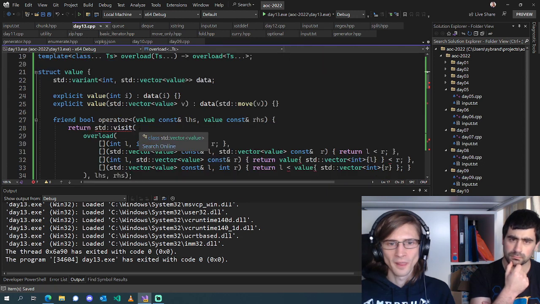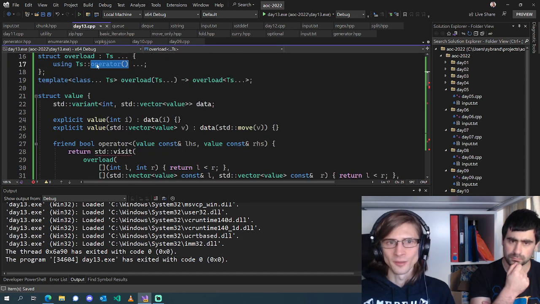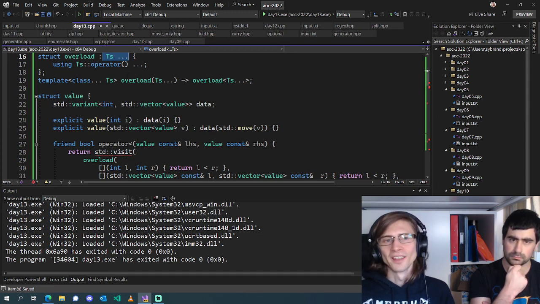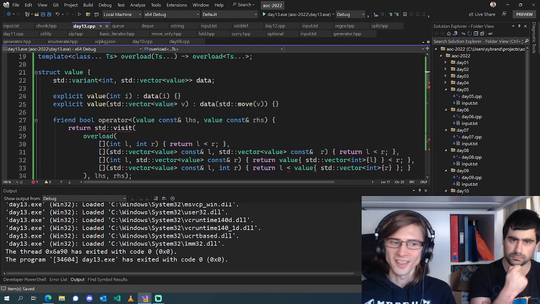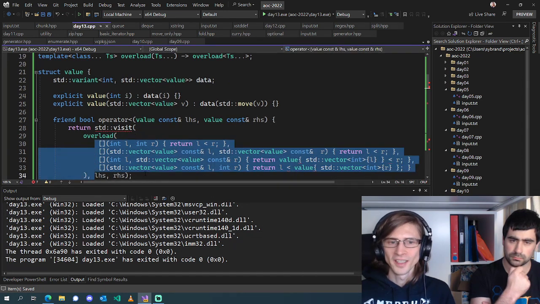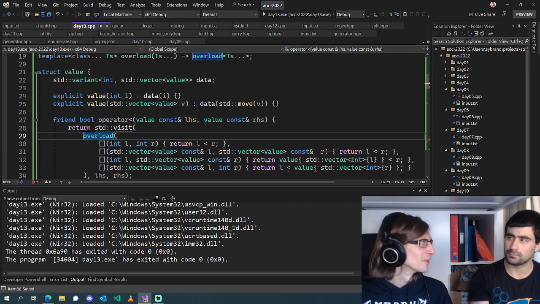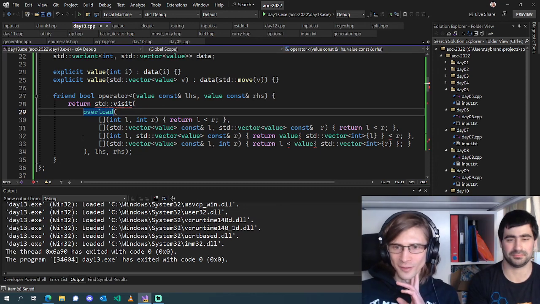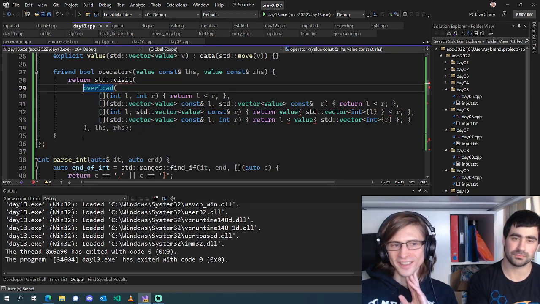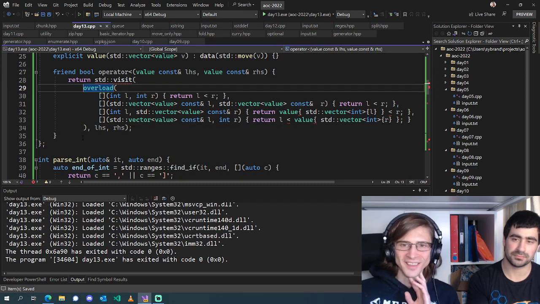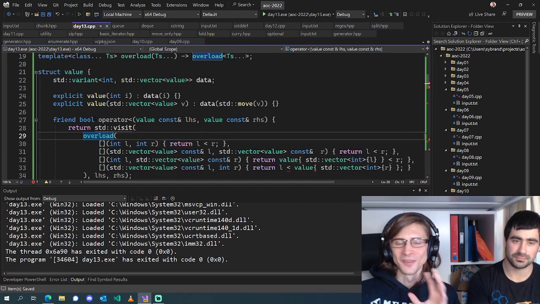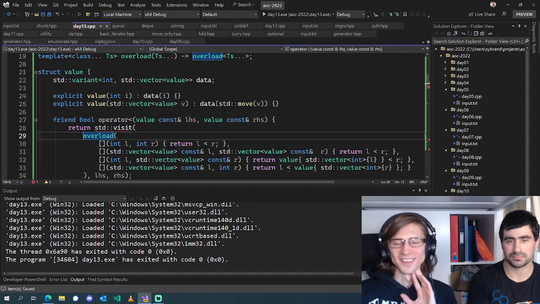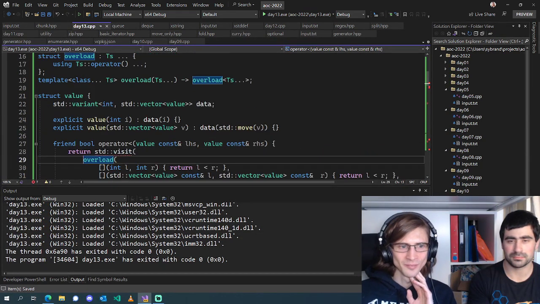So we inherit from all of those lambda classes which the compiler generates, and then just expose all of those call operators as overloads. So basically you take a bunch of closures and you turn it into an overload set, which is kind of cool. We shouldn't have to do this if we had proper pattern matching in the language, but for the sake of trying to get something which works for this kind of visitation, I think it's kind of nice.